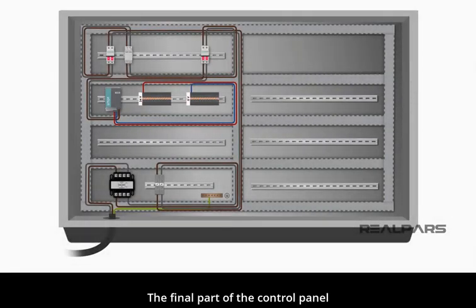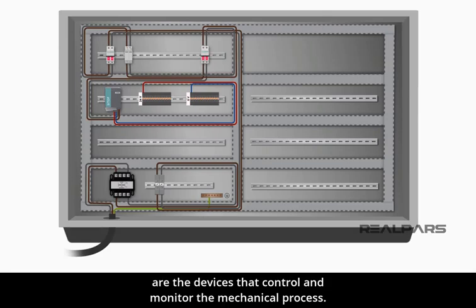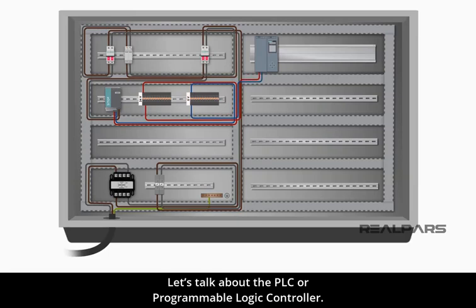The final part of the control panel are the devices that control and monitor the mechanical process. Let's talk about the PLC, or Programmable Logic Controller. The PLC is like the brain of the entire process.